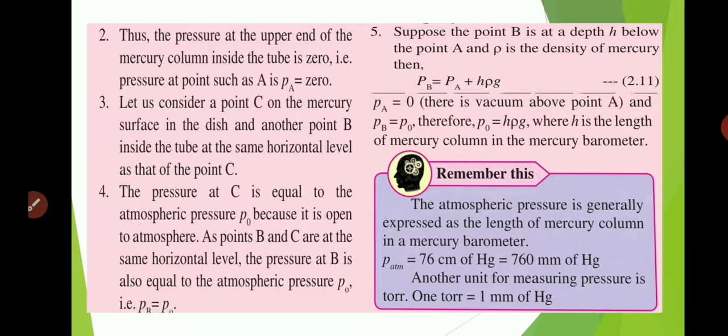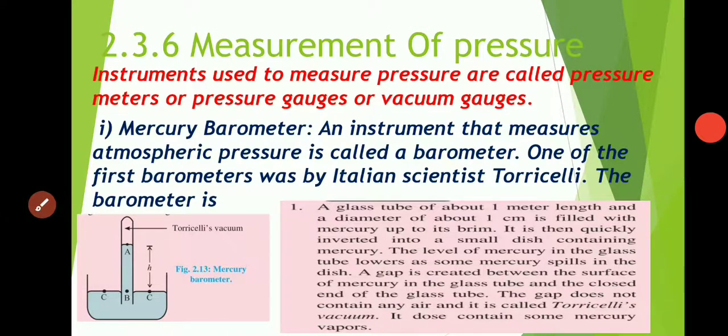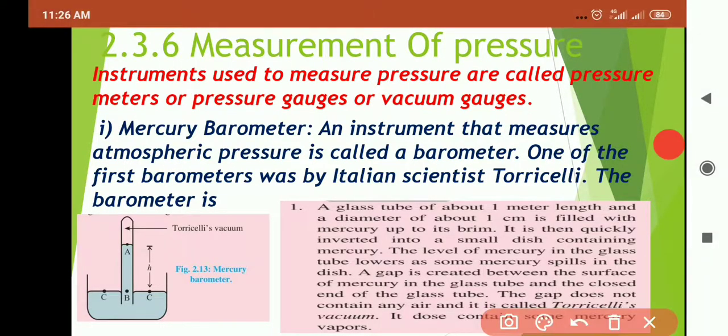The second point within the construction: the pressure at the upper end of the mercury column inside the tube is 0 because there is a vacuum. So pressure at the point such as A, PA, is equal to 0. Here is the point A, and here the pressure is 0.